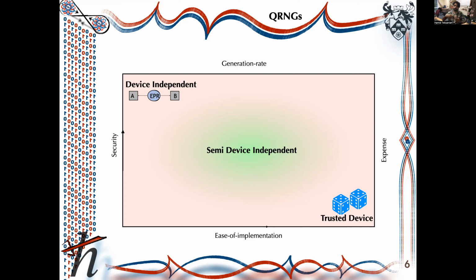It could be fast and easy to implement, but the security is so low, as I showed you in the same example in the previous slide. In the middle, we have semi-device independent, which is based on the needs of the user, and we can make some assumptions on the devices. So semi-device independent gives a good trade-off between security, generation rate and ease of implementation.